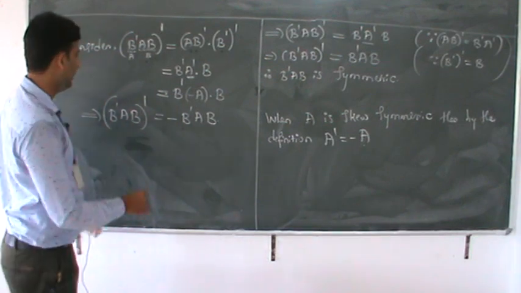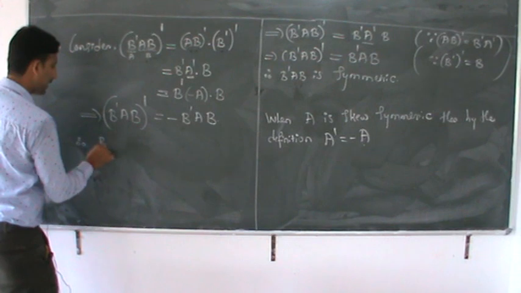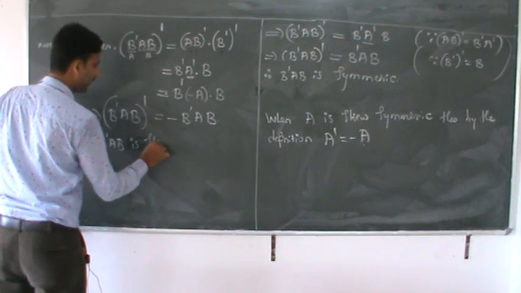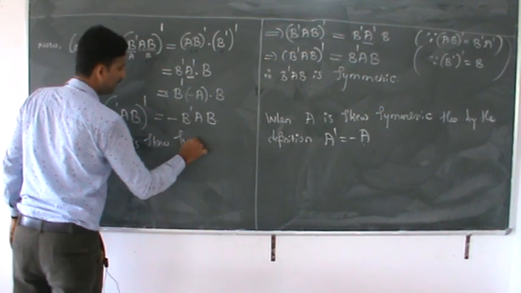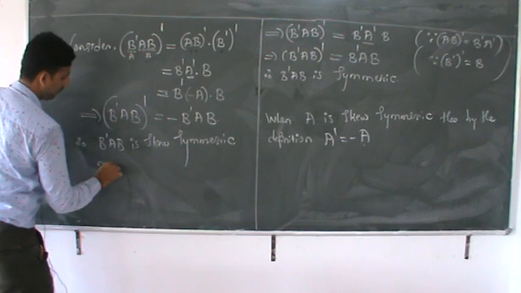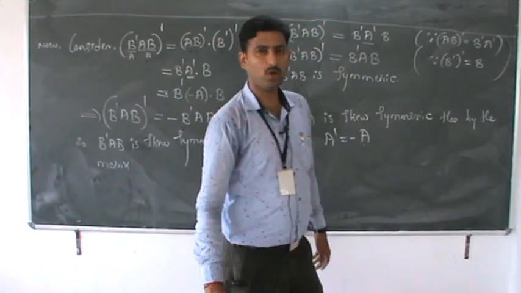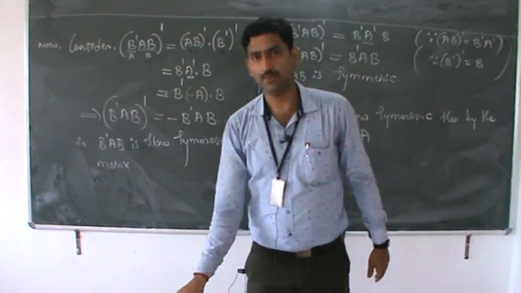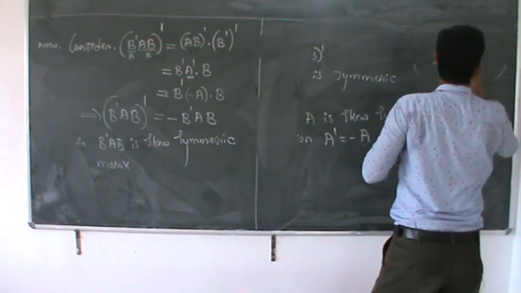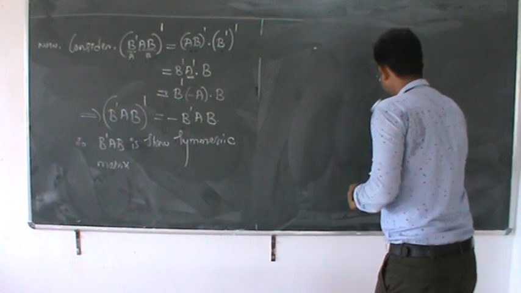What does it indicate? Therefore, B dash AB is skew symmetric. B dash AB is a skew symmetric matrix. Correct? This is one of the theorems, or you can take it as a problem. This is the problem considered in the miscellaneous examples.